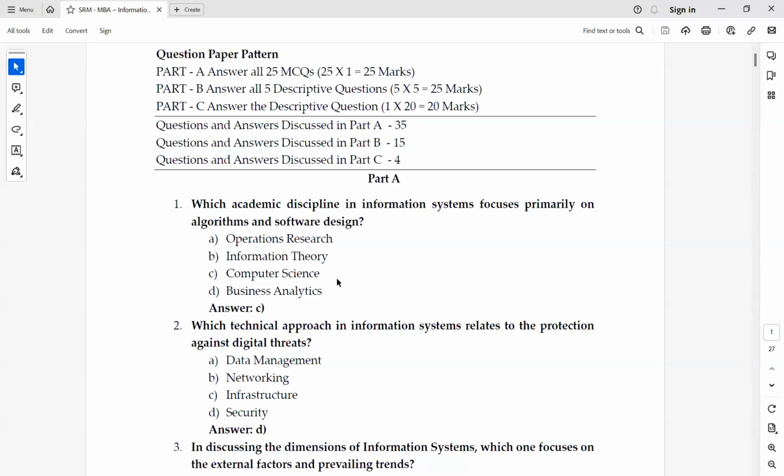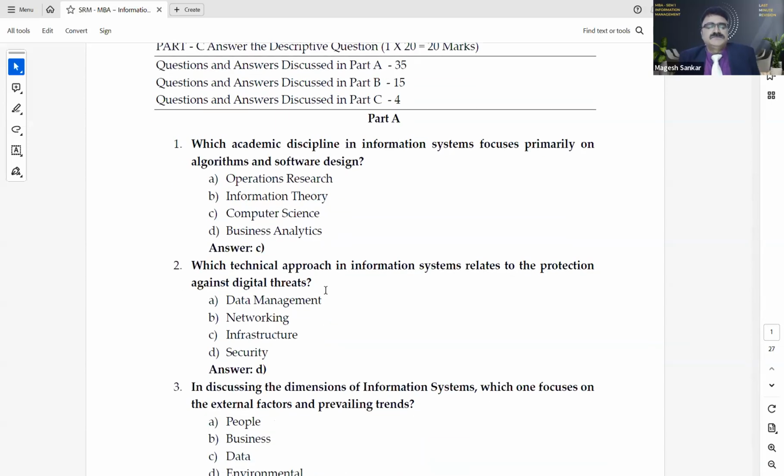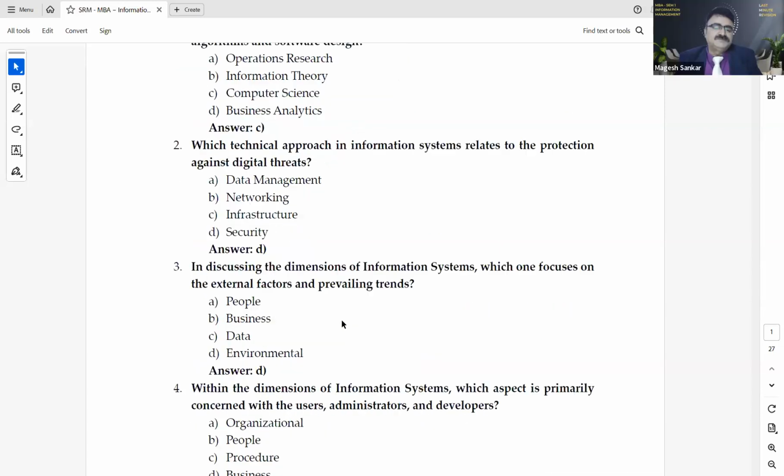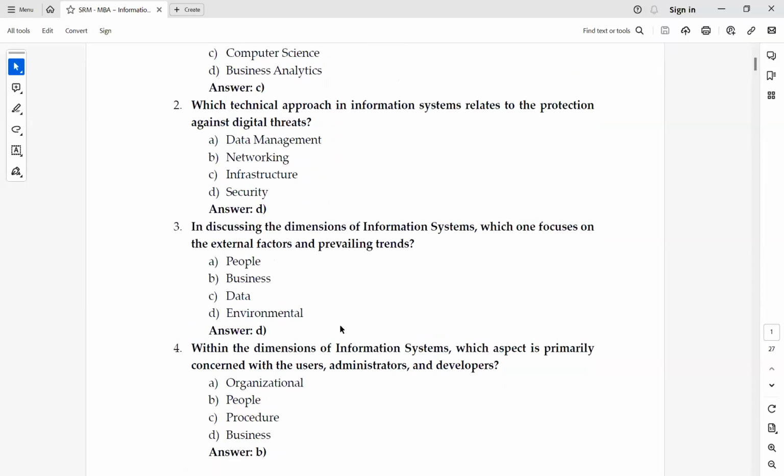Okay, I'll go first, sir. Which academic discipline in information systems focuses primarily on algorithms and software design? Answer is C, computer science. Next question, which technical approach in information systems relates to the protection against digital threats? Answer D, security. Good. Third one, in discussing the dimensions of information systems, which one focuses on the external factors and prevailing trends? Answer D, environmental.